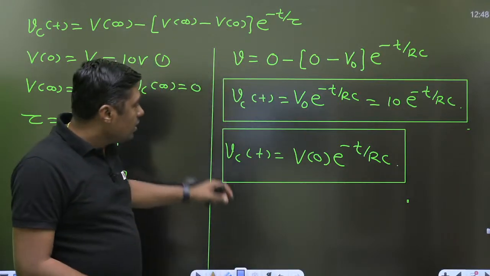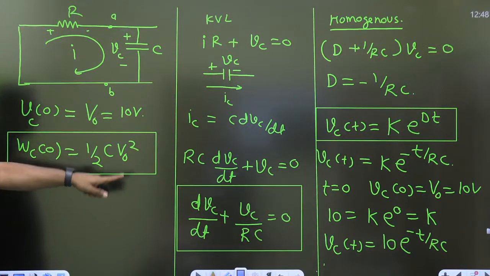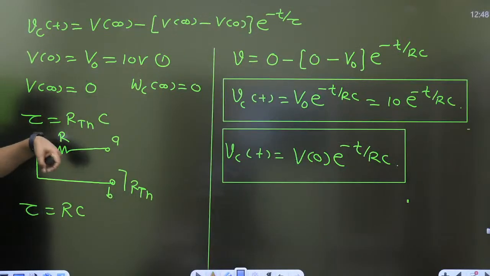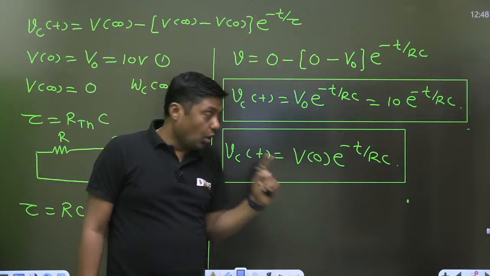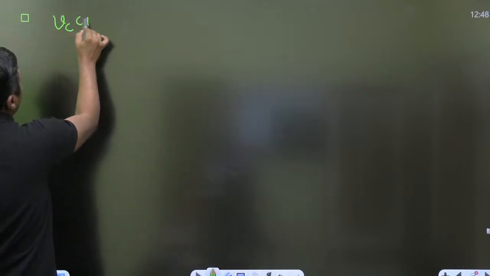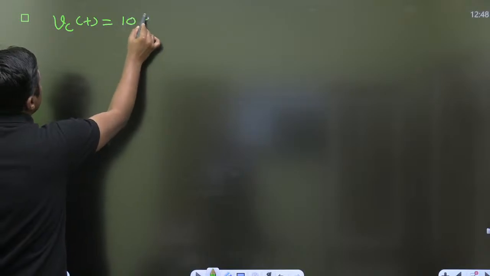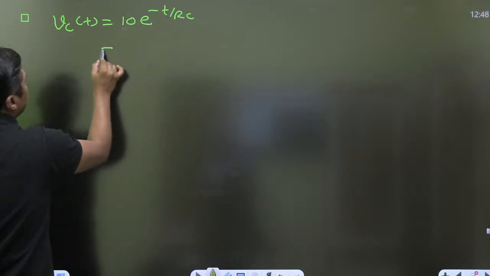Now, that is the first method, but no need to use this method because it is very lengthy. Use the second method, or directly the third method. Right. Now, once you have VCT, if you have any doubt, then you can ask, or you can give the general answer also.